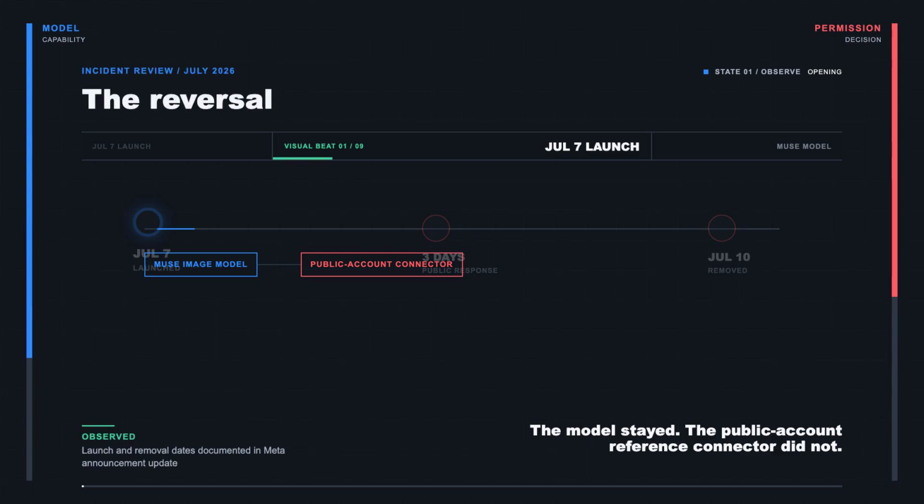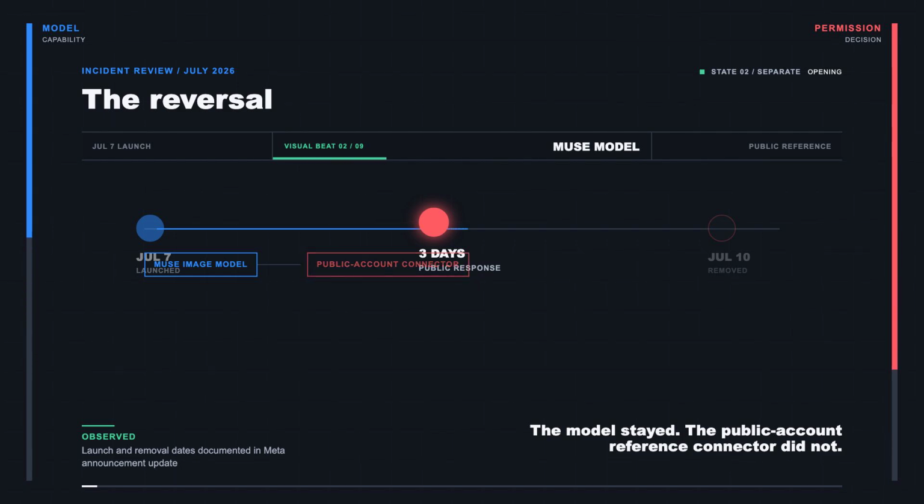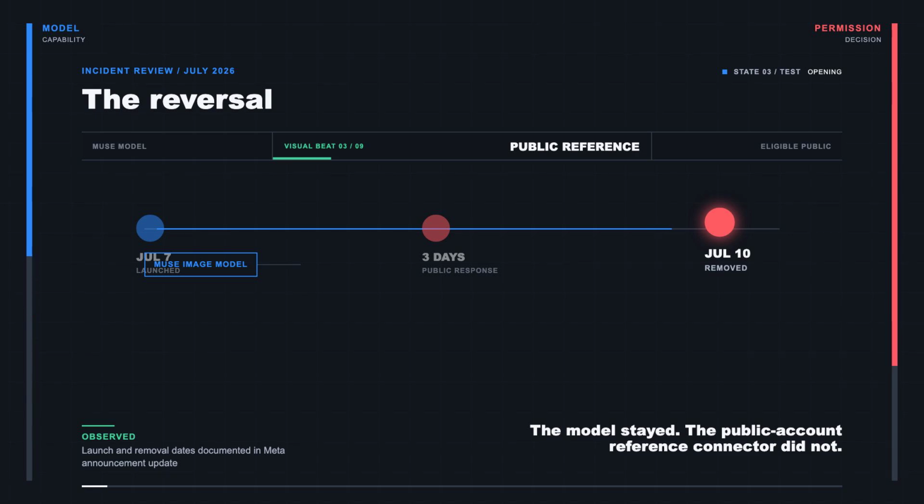Meta removed an AI feature just 3 days after launch. But the model was not what failed. On July 7th, Meta launched Muse Image with a feature that let you mention a public adult Instagram account and use its photos as references for a new AI image. On July 10th, Meta removed that feature. Meta did not withdraw the model. It withdrew the public account connector after users rejected its default-on consent design. And that is the part every AI builder should study.